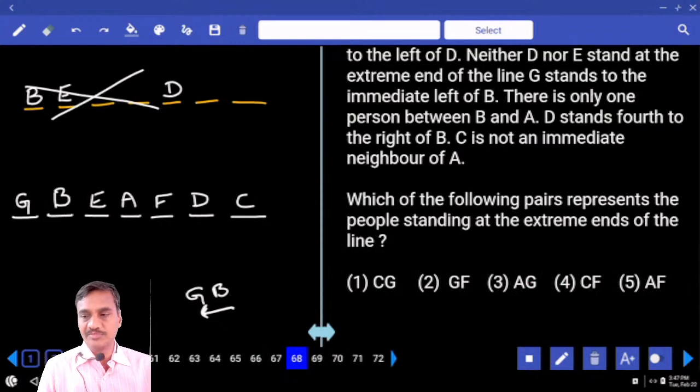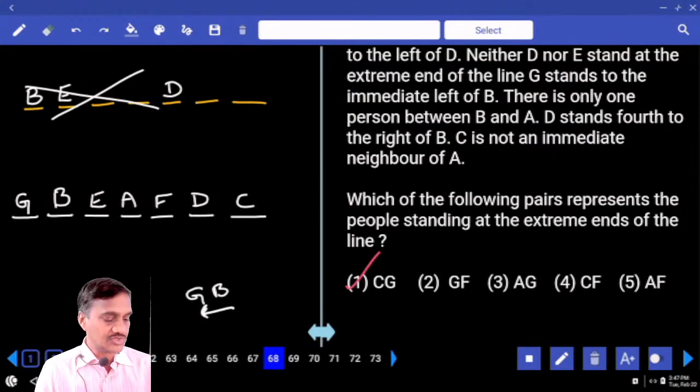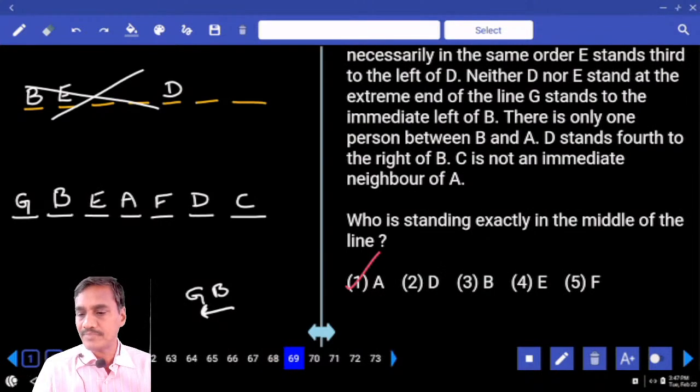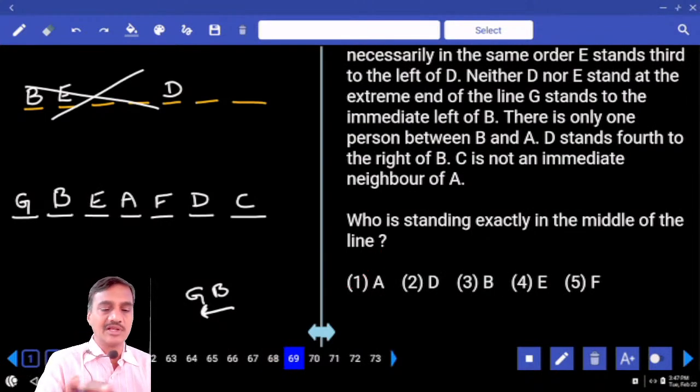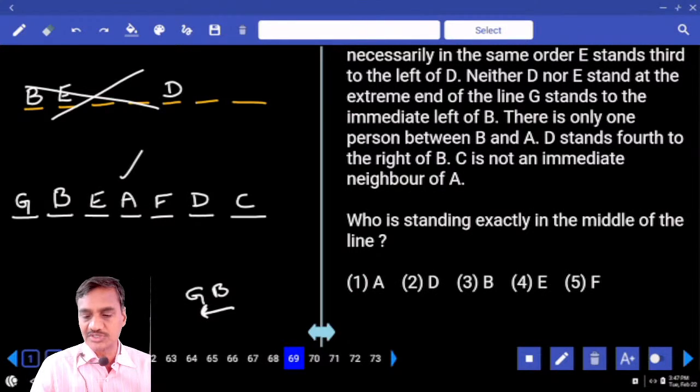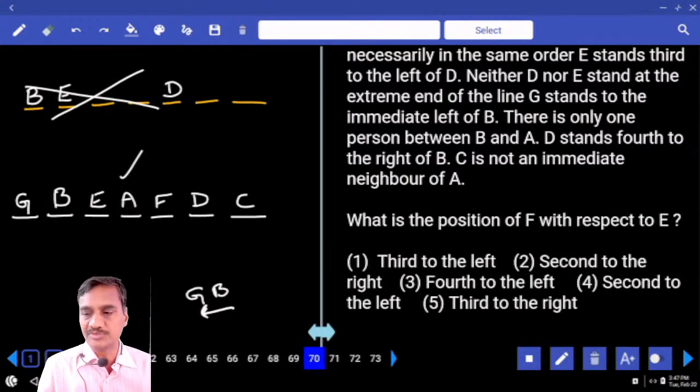Which of the following pairs represent the people sitting at the extreme ends? Extreme ends, that is G and C, choice 1, question number 68. Then the next one, 69. Who is standing exactly in the middle of the line? A, that is choice 1. Then 70, what is the position of F with respect to E? Second to the right, that is given in choice 2.